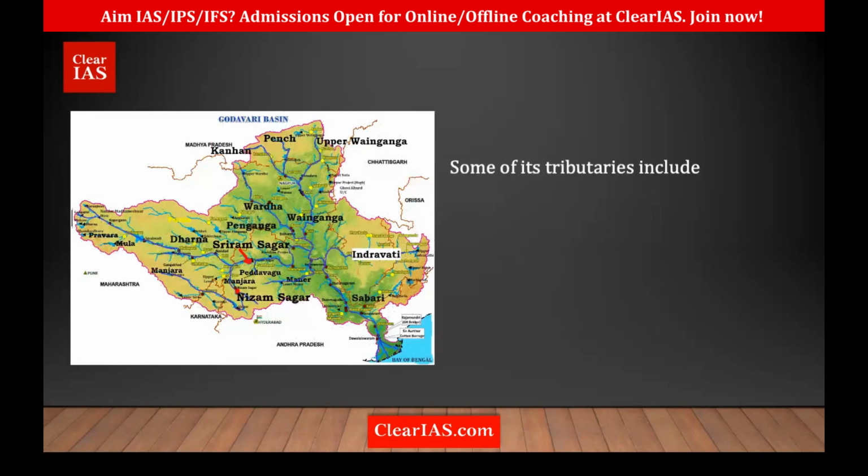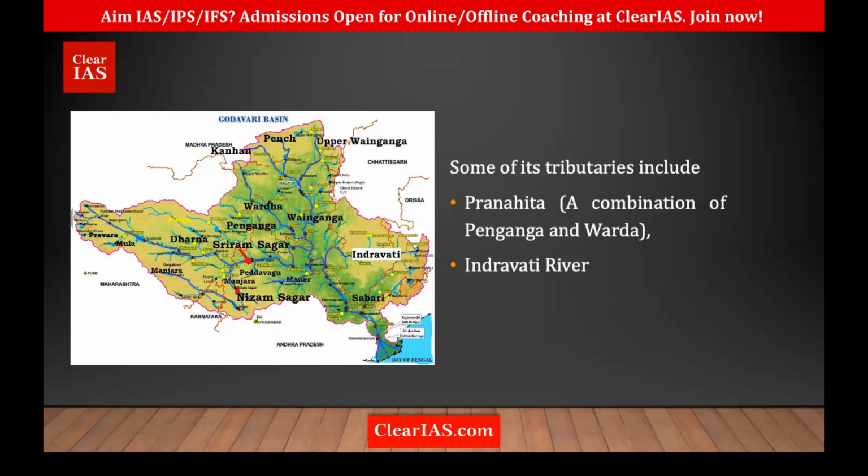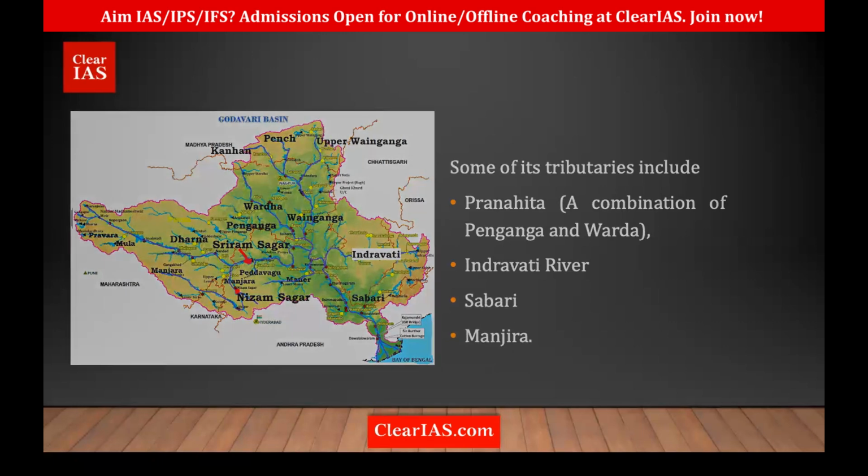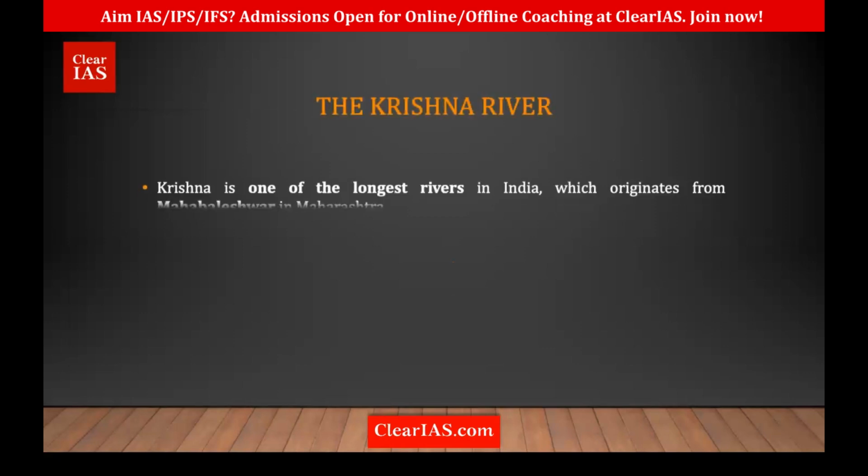It forms a dendritic drainage pattern. The most important tributaries include Pranhita, which is a combination of Penganga and Wardha. Then we have the Indravati River, Sabari River, and the Manjra River. Then we have the Krishna River.